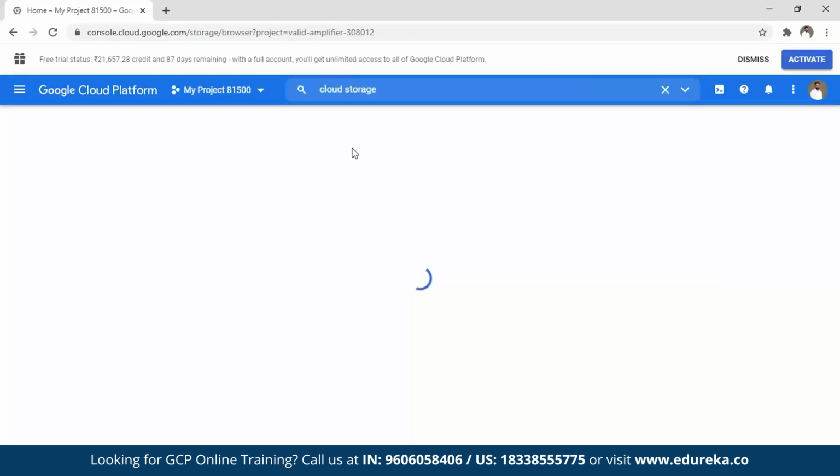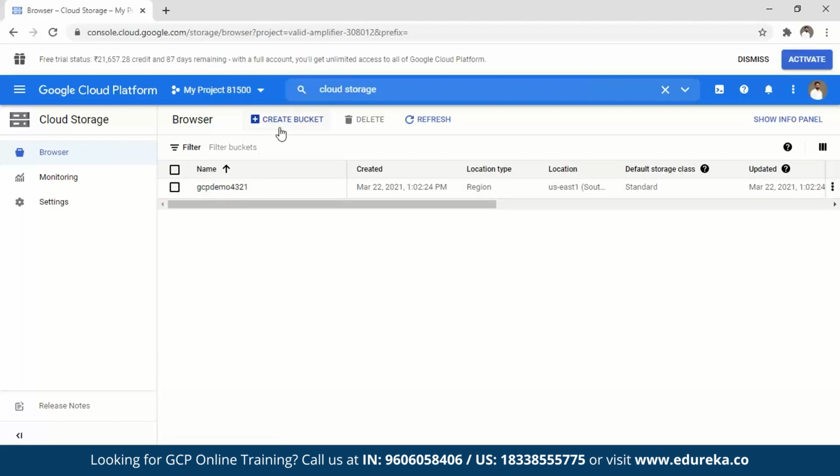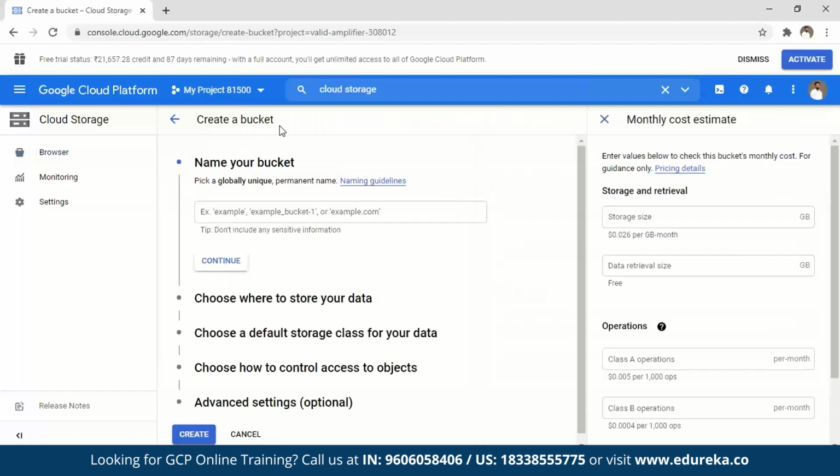Once this page loads, this is where you get a notification. When you click on create bucket, it says that you cannot do that right away. Again, as I've already mentioned, a bucket is nothing but a container where you store your objects or your files, the data that you plan to store. So you have to create a bucket first. Guys, please note that these buckets have unique names. You cannot just use a bucket in any form. You'll have to give it a specific name, and if the name has already been taken, you will not be able to create that bucket.